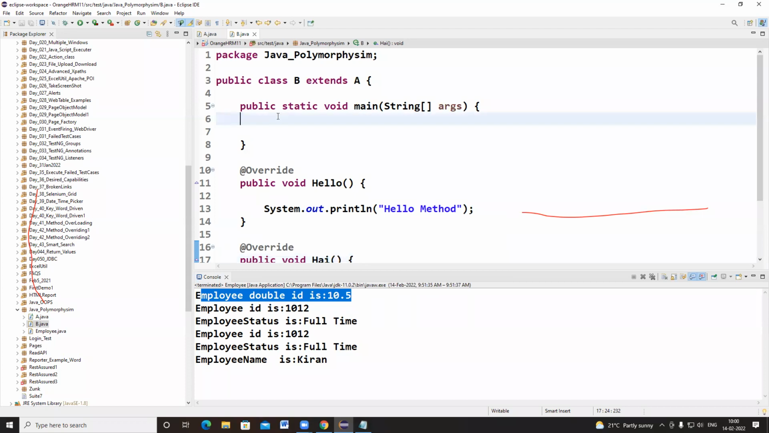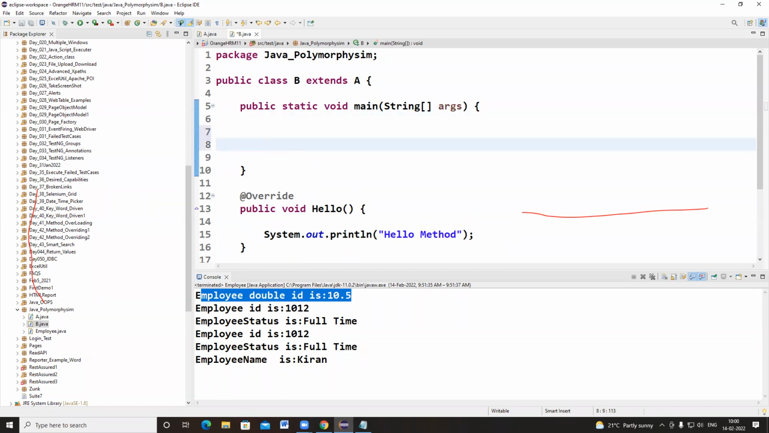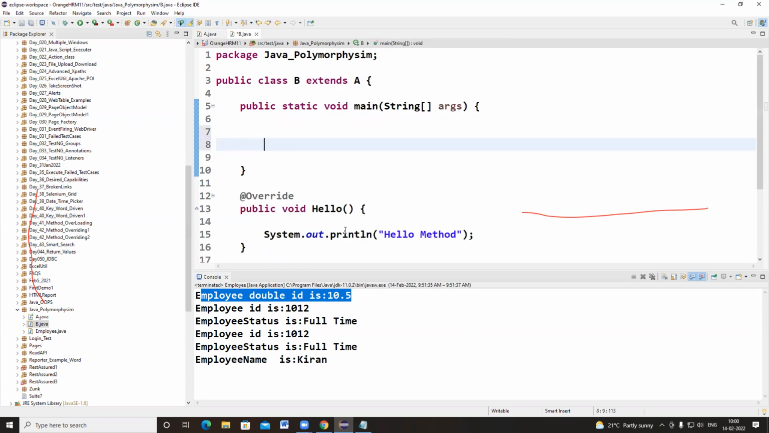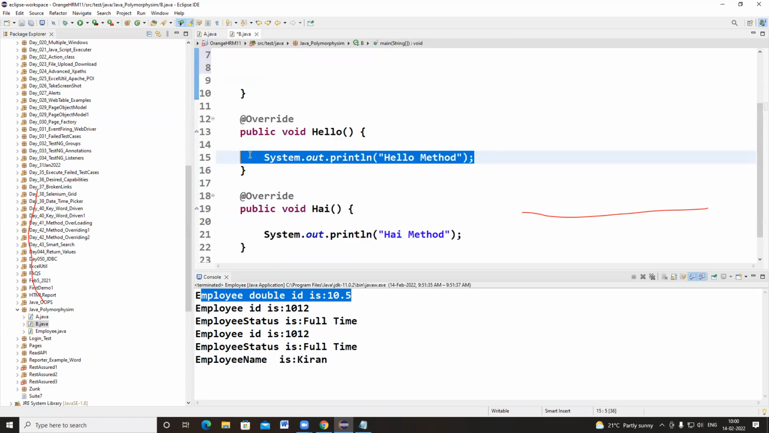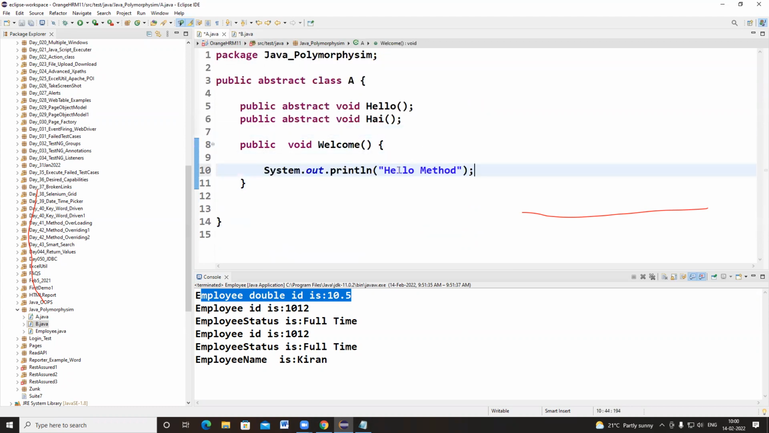Now I want to access those methods. Class A contains the abstract methods hello and hi, and it also contains the welcome method. So here I want to write welcome.